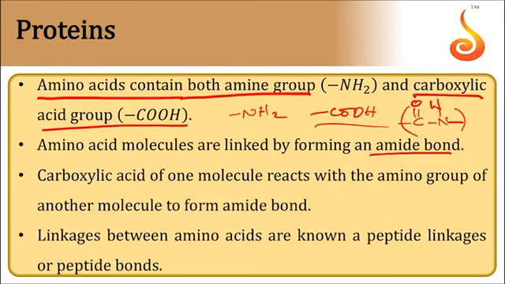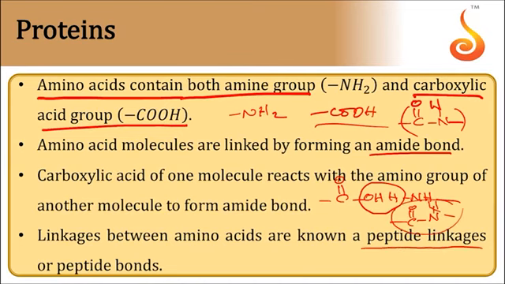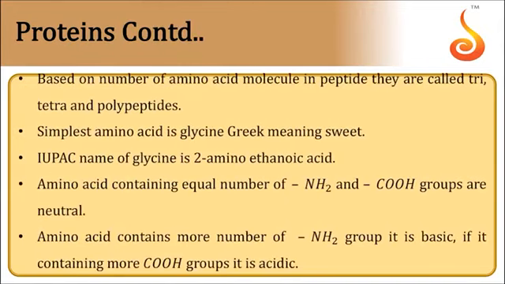The carboxylic acid of one molecule reacts with the amino group of another molecule. So COOH reacts with NH of another one. H2O is separated, and a CONH bond is obtained. This is a peptide bond. Linkages between amino acids are known as peptide linkages or peptide bonds. The CONH bond is the peptide bond.